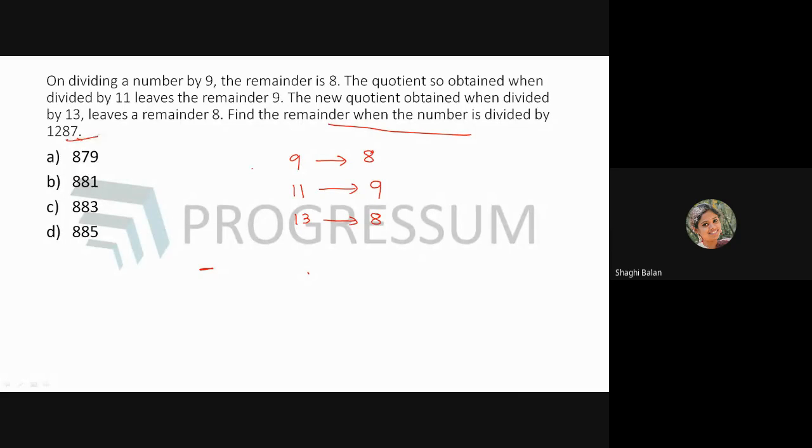Okay, so this is the only required thing. Now what you have to do is, I'm telling you this is a shortcut. So don't ask me why did you do that. This is how we do the shortcut for this question.